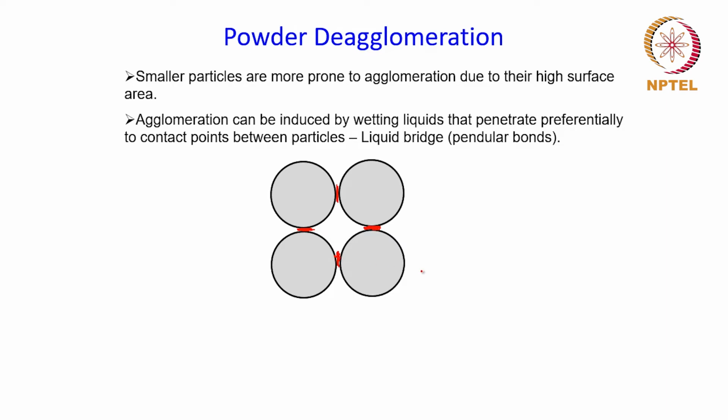All right. And this liquid bridge is also known as pendular bonds because what happens here, as you can see,